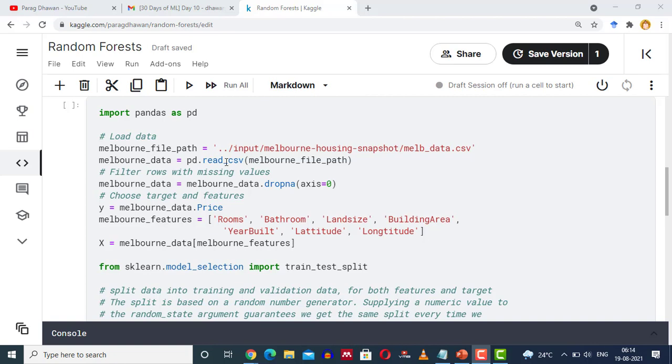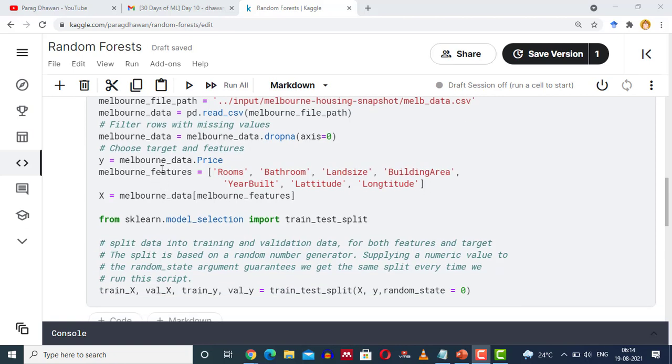Using the pandas read_csv function, we are reading the csv file and storing it as a data frame in the melbourne_data variable. Using the data frame dropna function, we are removing all the null values from the data frame row-wise to create a new data frame which is the updated melbourne_data.